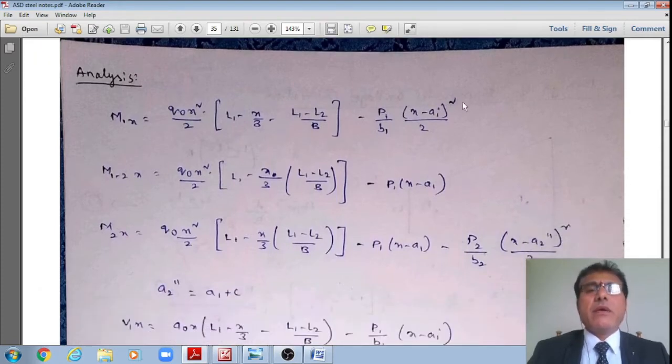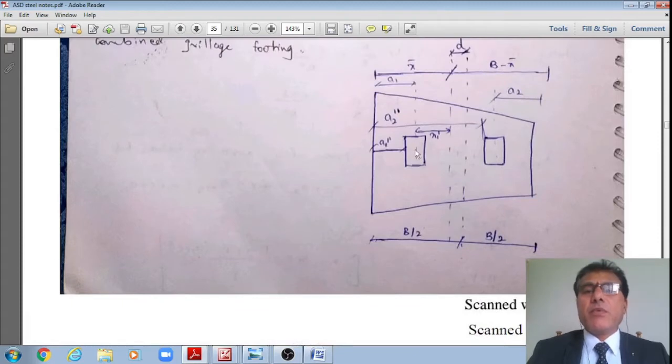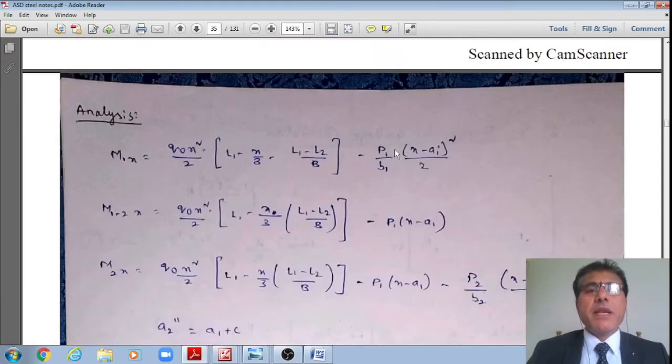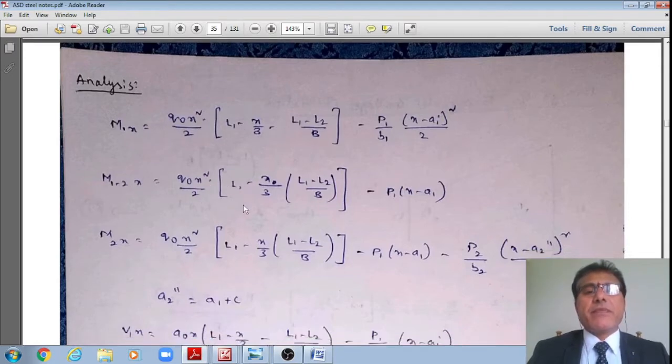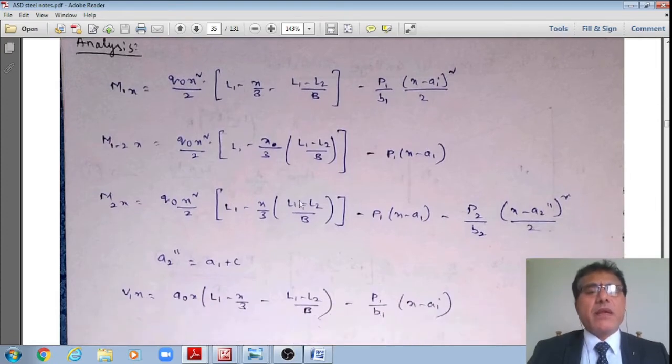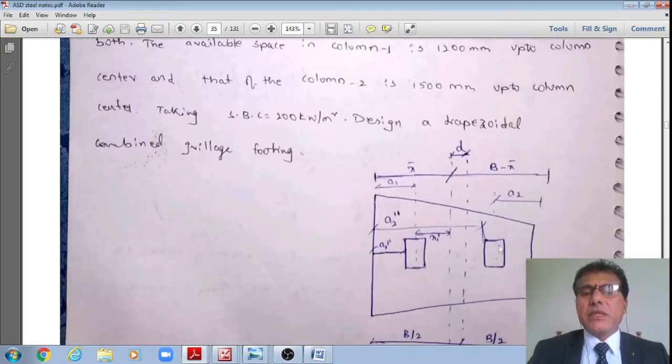Similarly, if I take a section between this point 1 to 2, in the middle part, I'll get the bending moment M12x given by Q0 x square divided by 2 multiplied by L1 minus x by 3 multiplied by L1 minus L2 divided by B minus P1 x minus A1.